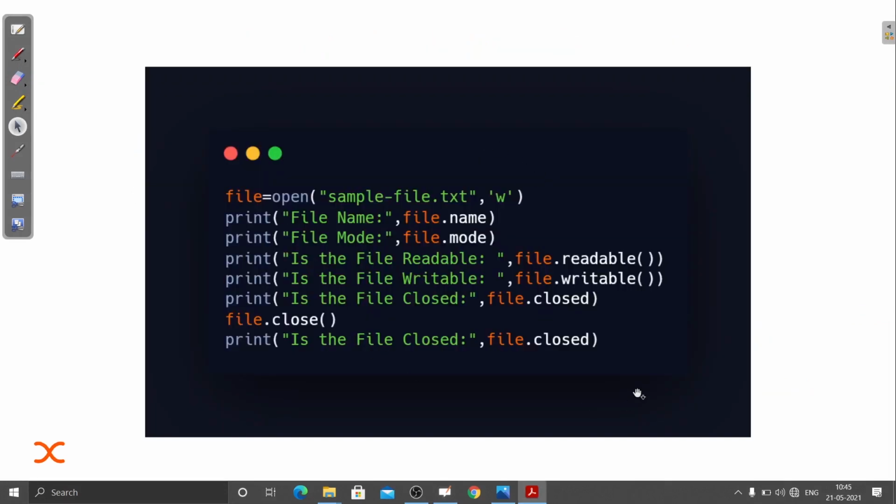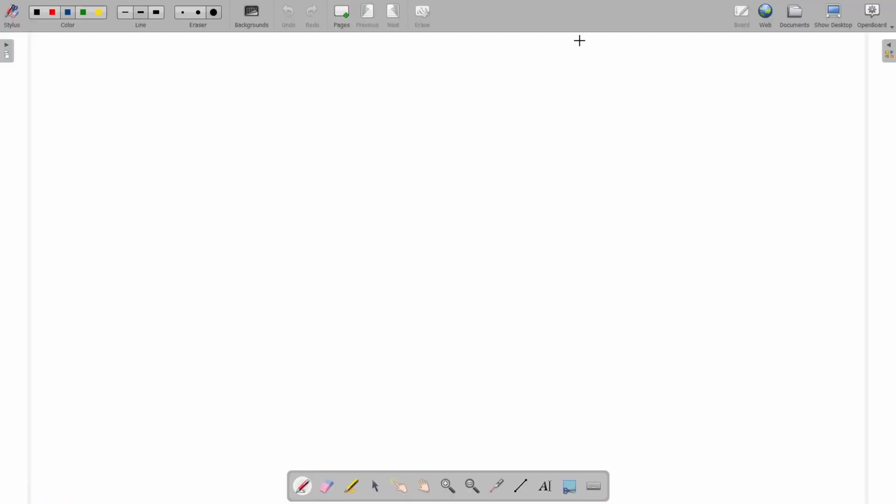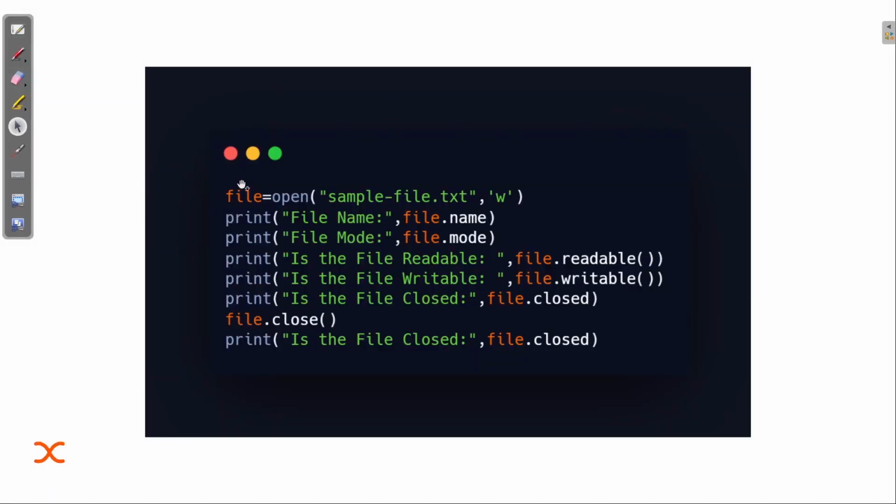Now let me show you the syntax of how you can do it. Let me change the color of the marker. Here you can see what I'm doing. I have this file variable, and whatever file is opened will be stored in this variable.